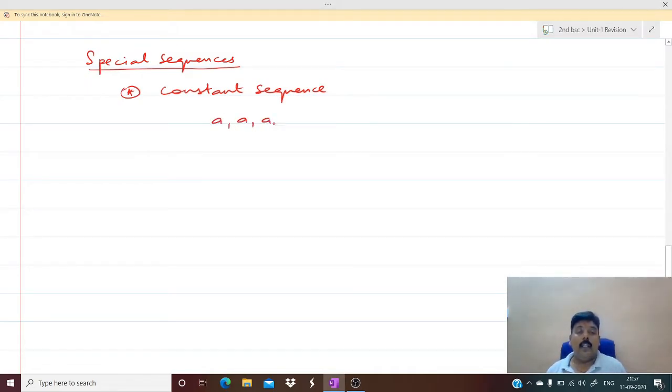I can write A, A, A, etc. This is a constant sequence. So the nth term is also A. So what is the range of this constant sequence? The range is nothing but the singleton set {A}. So this is a special sequence.